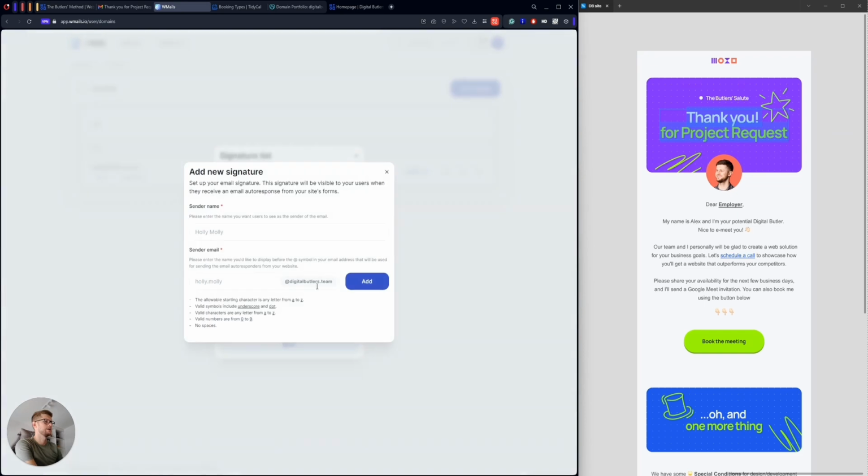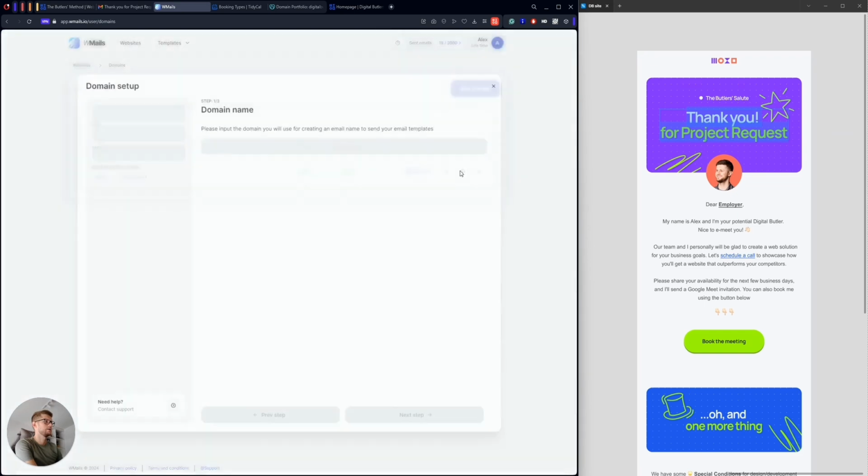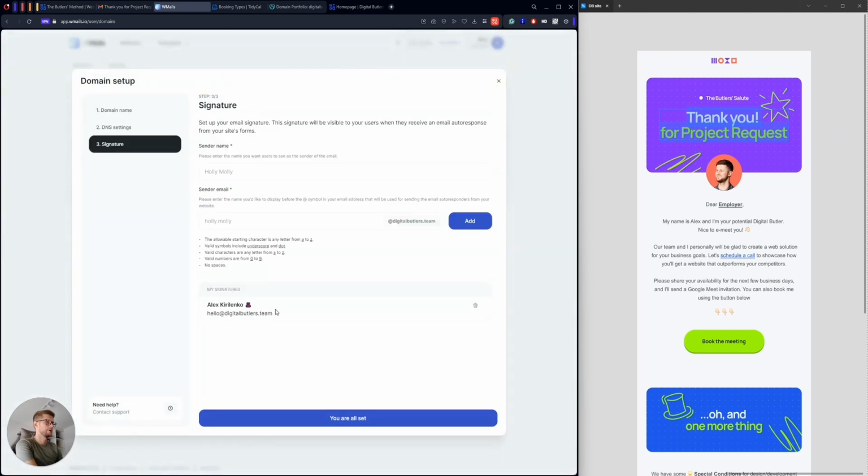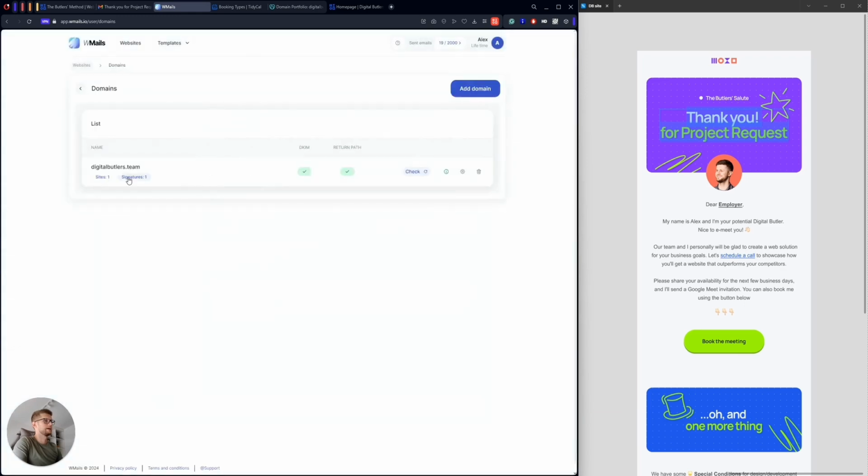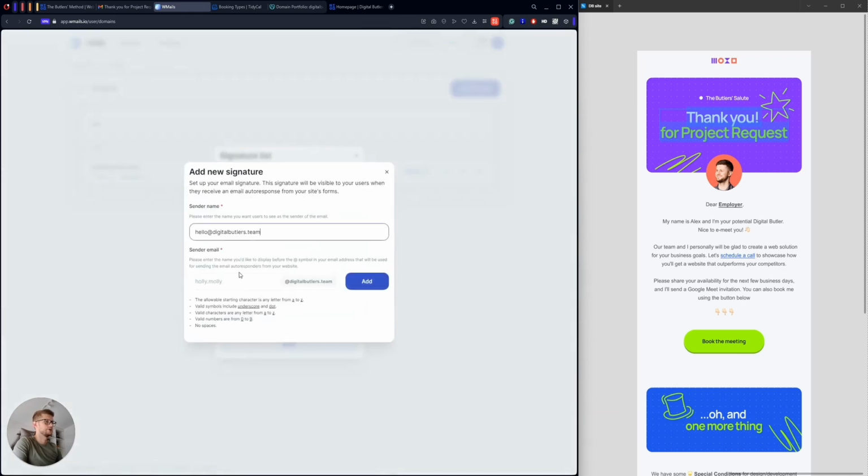Oh, here we go. Okay, I need to remove it completely and add it as a new signature. Okay, I connected to the form, so I can add a new signature here.